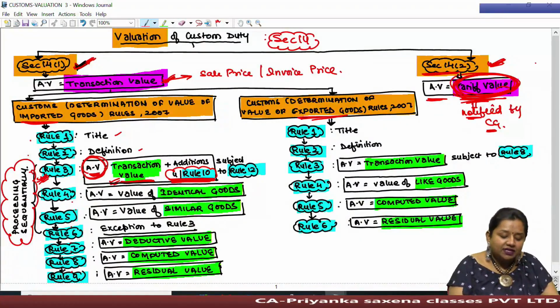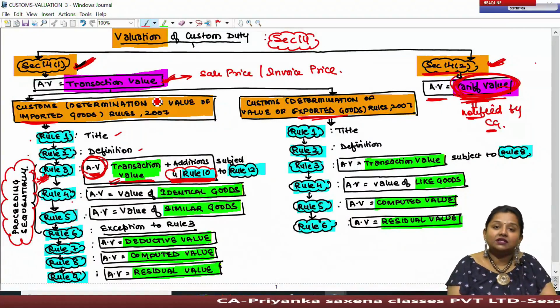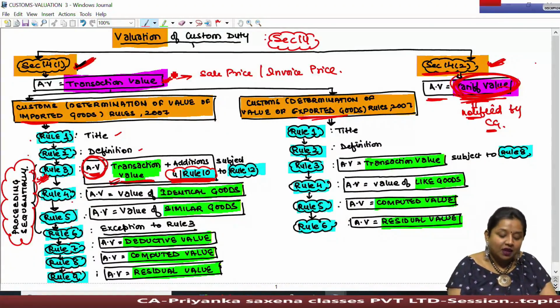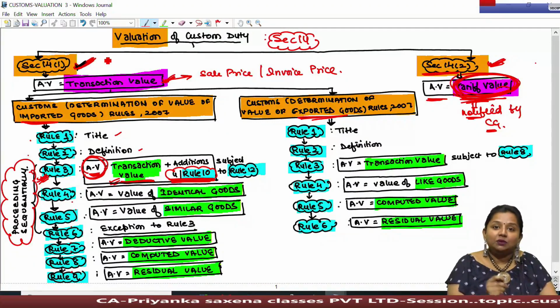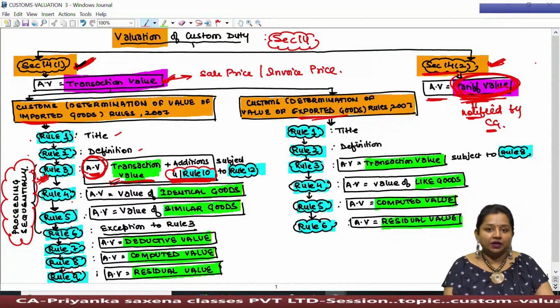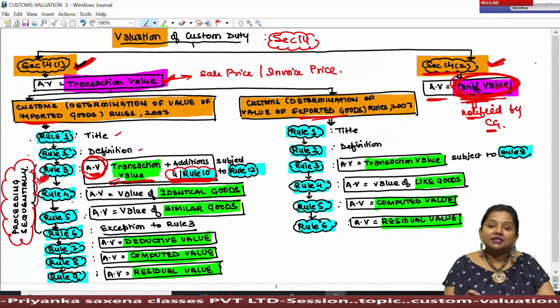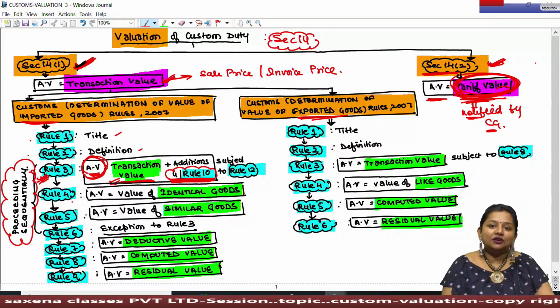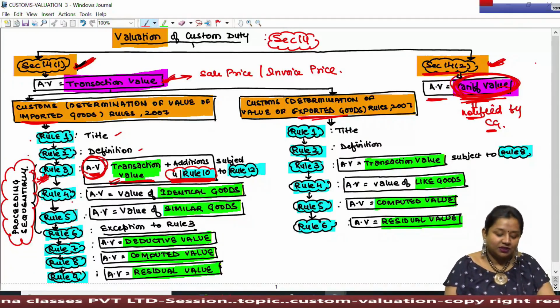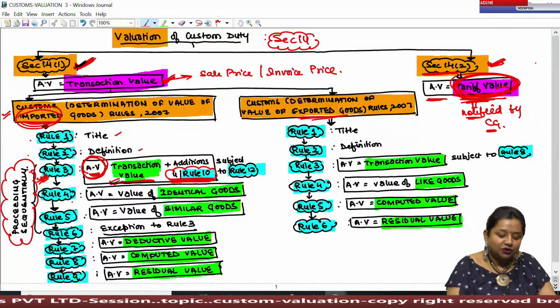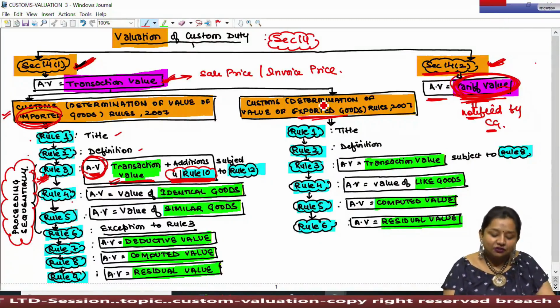Under section 14 subsection 1, wherein the assessable value has to be computed on the basis of transaction value, section 14(1) delegated the power of determining such value to the central government. And on the basis of the power given under section 14 subsection 1, the central government has notified the following rules. The first rule is the Custom Determination of Value of Imported Goods Rules, and the second set of rules is the Custom Determination of Value of Exported Goods Rules.